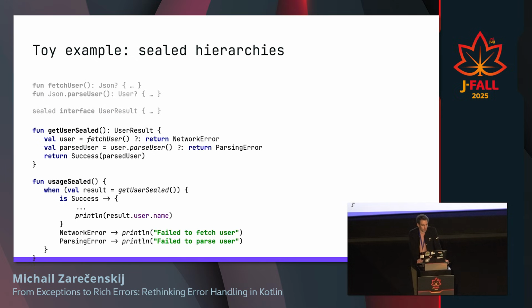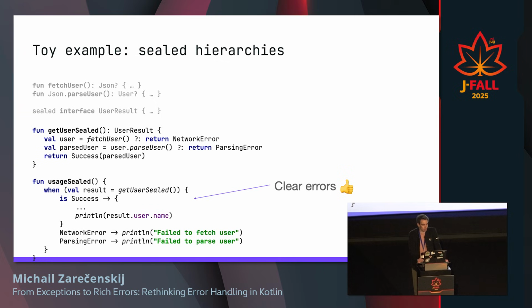And then we leave our original methods as they were, but now our function getUserSealed returns a specific computation result, whether it was a network error, a parsing error, or success. And now at the call site, when we get our result, we can use a when and go through these successful or error branches and get all the information we need. So we actually get clear errors.